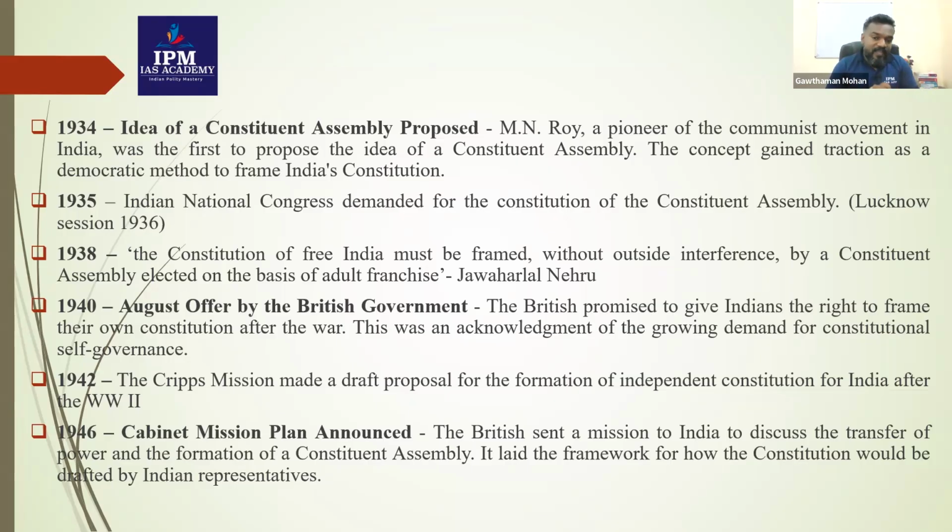In the year 1938, Jawaharlal Nehru made a statement, that is, the constitution of free India must be framed without outside interference by a Constituent Assembly elected on the basis of adult franchise. So here he is clearly emphasizing the importance of non-interference by outsiders. So especially we are pointing towards the Britishers. So without any British interference, we should frame our own constitution, that too through the concept of adult franchise. So 1938.